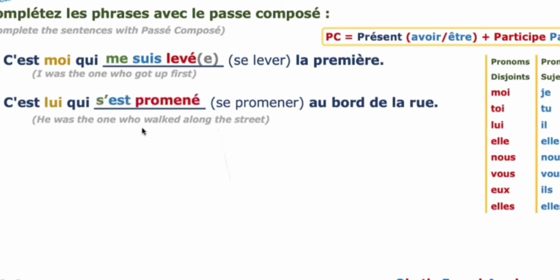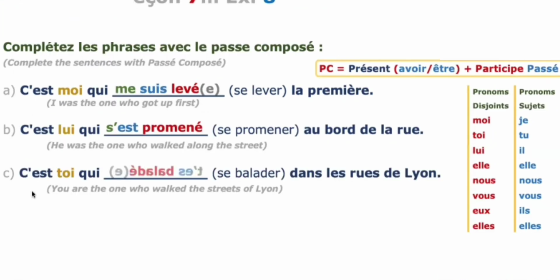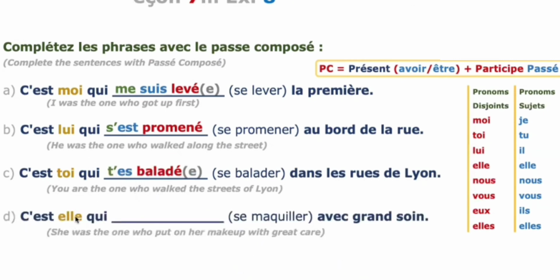Okay, third one. C'est toi. The equivalent subject pronoun is tu, and the être conjugation for tu is es. T apostrophe is the reflexive pronoun, and es is the être conjugation. Balade is the past participle: balad-er becomes e acute, and then we need to put the agreement. Fourth one. C'est elle qui s'est maquillée avec grand soin.